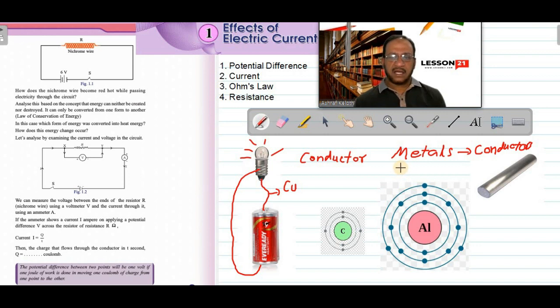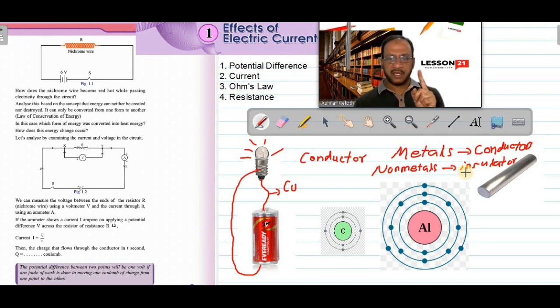And non-metals are usually insulators. So we can say normally non-metals are generally insulators. So in general we can say all metals are conductors, and all non-metals are insulators.